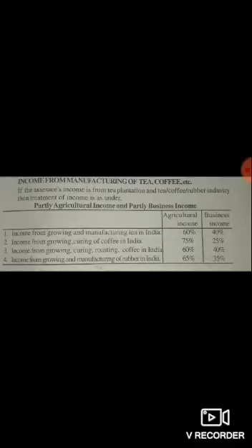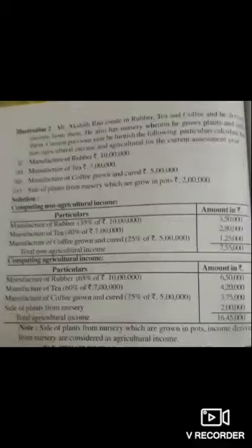Now let's see an example for these aspects. Mr. Akshit Rao has an estate with rubber, tea and coffee, and he derives income from them. He also has a nursery wherein he grows plants and sells them.